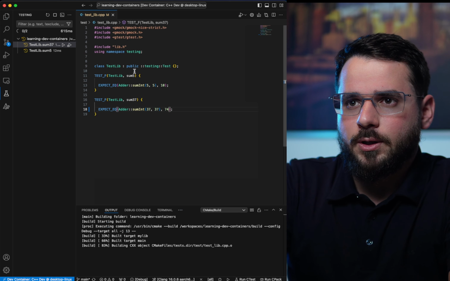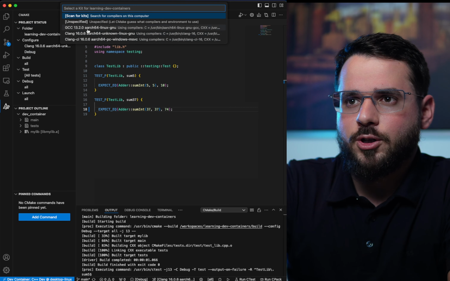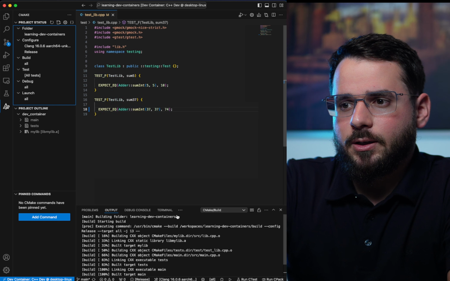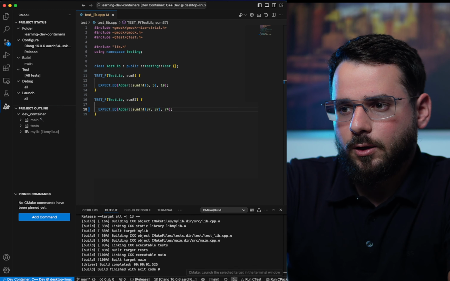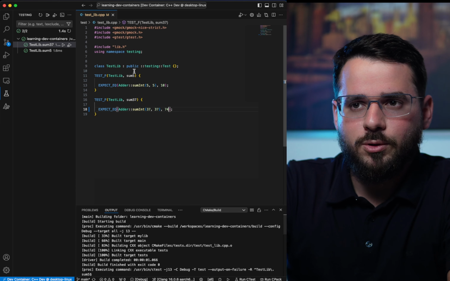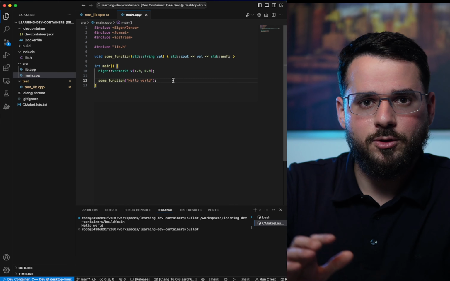You can just run it again, boom, works. CMake, you can cherry pick this build, you can build it again, you can just run it, you can select the target. I'm gonna run main, this hello world application. Yeah, boom, it works out of the box. This is inside a container. I didn't have to install anything on the host machine.